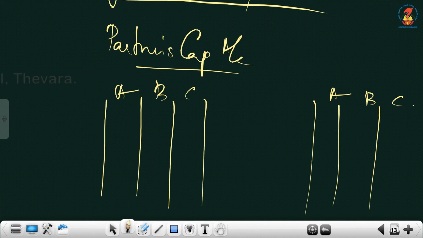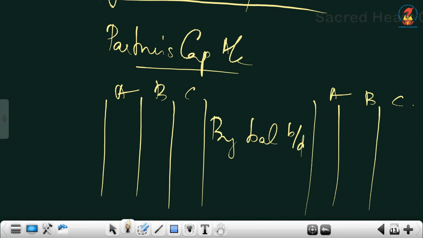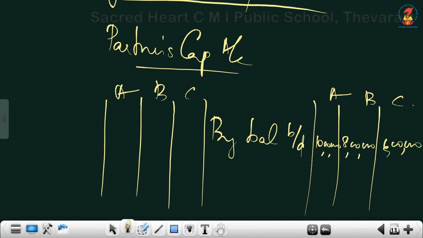With the opening balance. On which side? On the credit side. So write by balance brought down. And opening balance is given in the question like 10 lakhs, 8 lakhs, 6 lakhs. So opening balances we wrote.